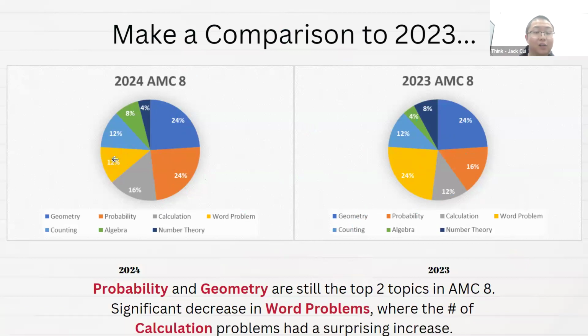Meanwhile, the number of calculation problems had a surprising increase. But wait a second, does that indicate that the AMC 8 is no longer emphasizing word problems? The answer is surprisingly no. We're going to see why. Seemingly yes, since the number of word problems was cut by half, but the fact is a little bit different. We will see. But anyway, we should remember that probability and geometry are always going to be the most important topics.